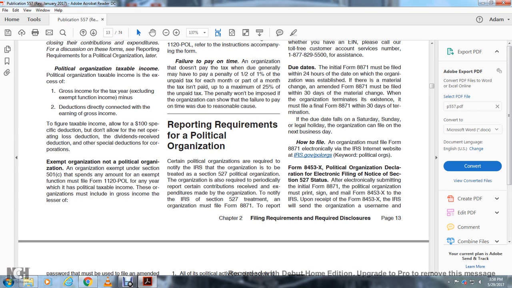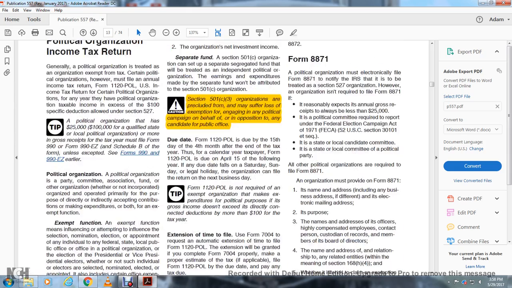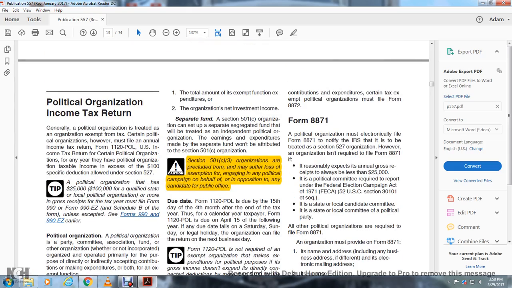Reporting requirements of political organizations. Certain political organizations are required to notify the IRS that they are to be treated as Section 527 political organizations. Organizations are also required to periodically report the contributions received and expenditures made by the organization. To notify the IRS of Section 527 treatment, the organization must file Form 8871. To report contributions, expenditures, and certain taxes, a political organization must file Form 8872.